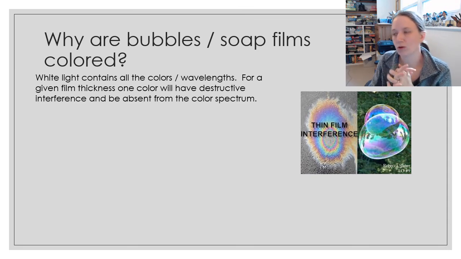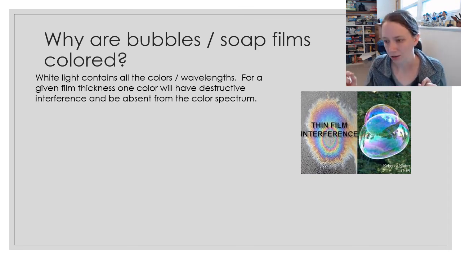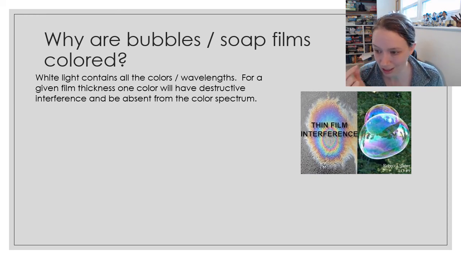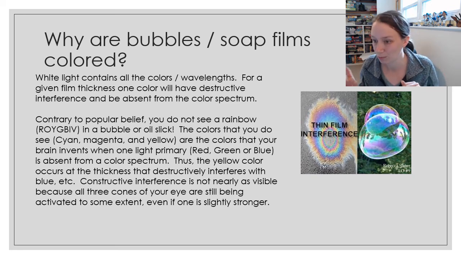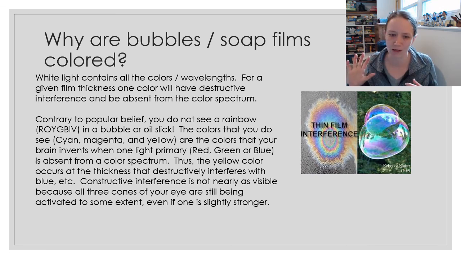Because if you look at a rainbow minus a color, especially if that color is one of the colors that your eye cones detect, then your brain invents a color out of what's left. So you don't actually see the rainbow. You don't see ROY G. BIV in these bubbles very often. What you actually see is the reverse rainbow, the rainbow of the secondary light colors, or the colors that are created by our brain by seeing exactly two pigments and one of the pigments being destroyed.